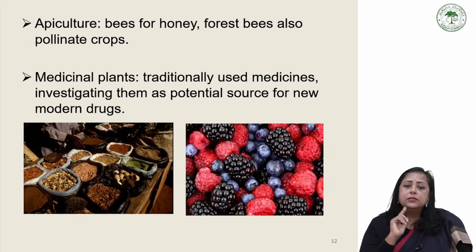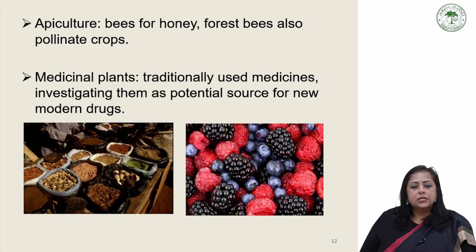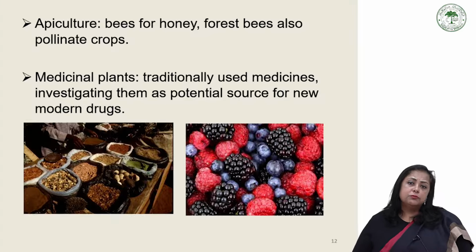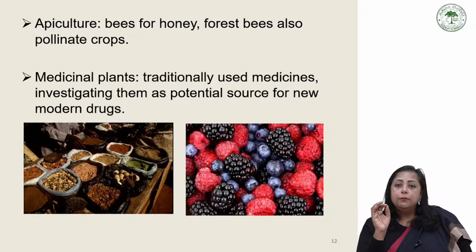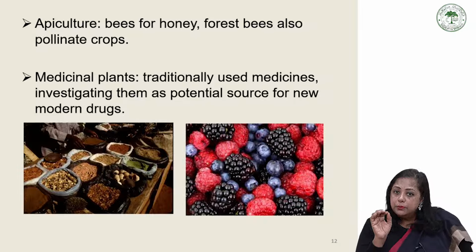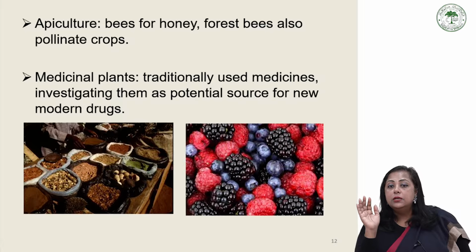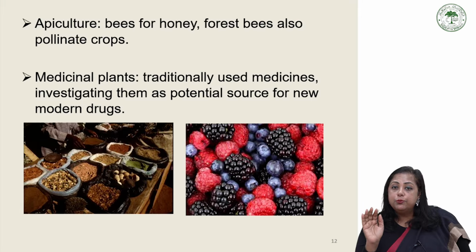So medicinal plants, traditional uses, medicine, investigating them as potential source of new modern drugs. We are talking about biodiversity conservation, because one of the important things is that each and every plant has some medicinal value. We know some of them, but we do not know lots of plants. We are still exploring which plant has what kind of quality.